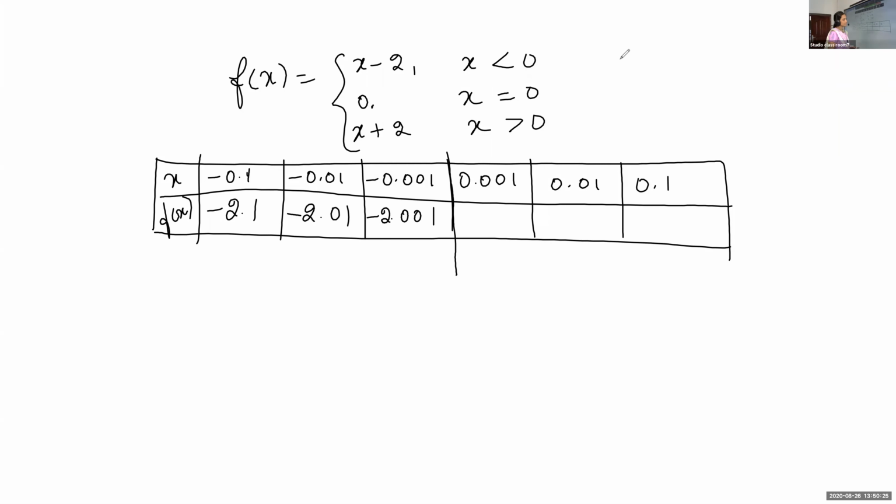Aditya Satyan. 0.001. 2.0. 2.0 because it is greater than 0, isn't it? Okay, correct.